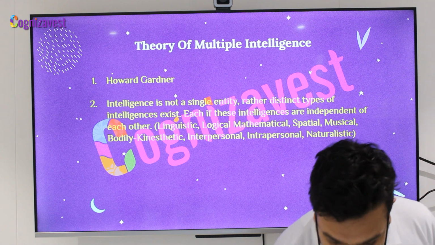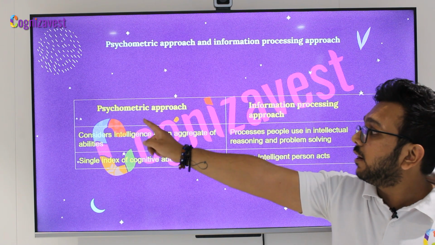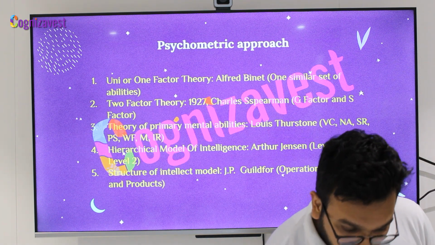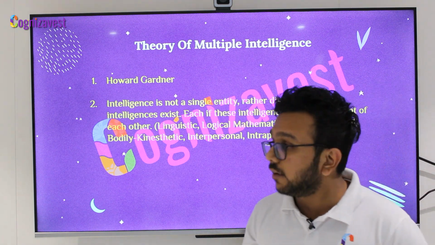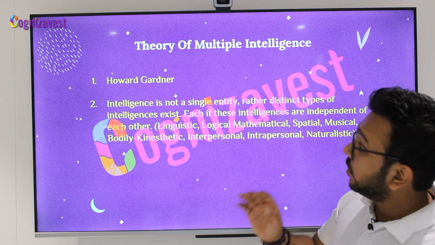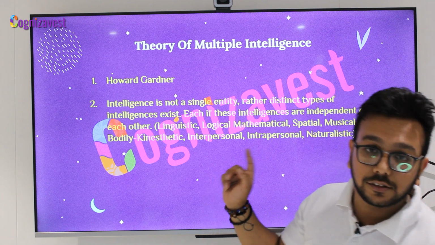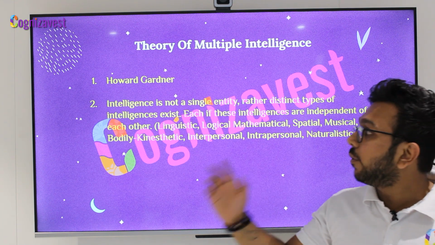Once again, I will be going back a few slides. Theory of multiple intelligence will not come under the psychometric approach, neither will it come under the information processing approach. It is a completely different theory. This does not come under any theory, and please do not get confused because this is a short 5 marker, 6 marker. The theory of multiple intelligence was given by Mr. Howard Gardner.